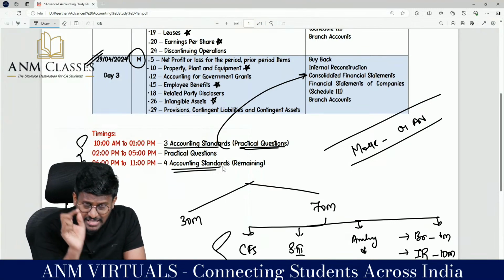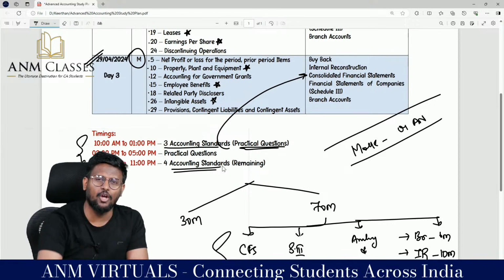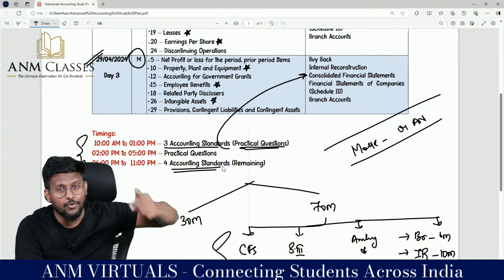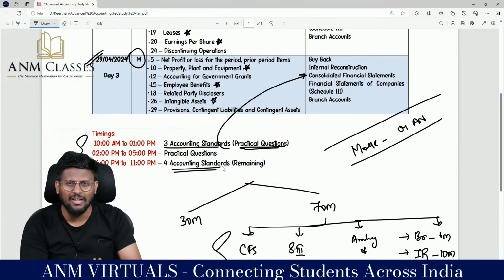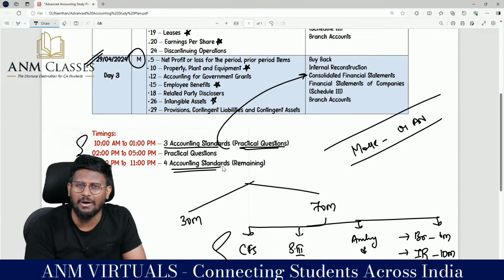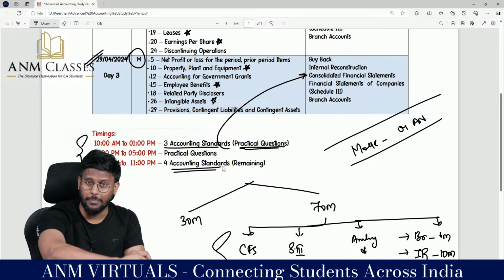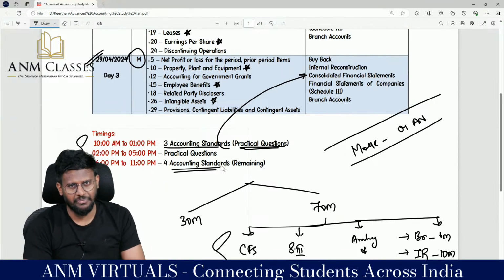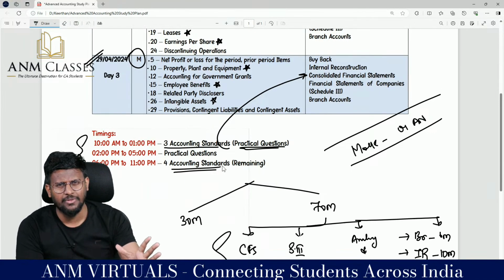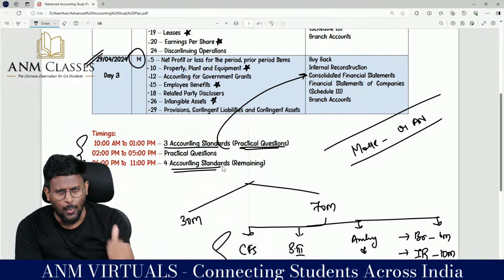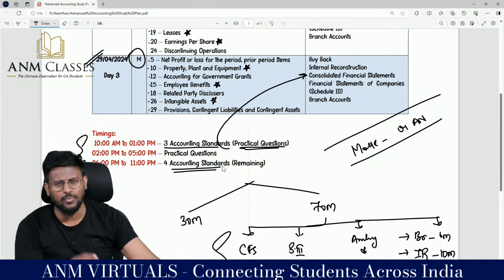Then you still have day number 2 and half a day of day number 3. That 1.5 days, if you revise whatever you know, then you will be able to score a very good mark in the examination. The last 5 days should be devoted to advanced accounting, my dear lovable students. Don't study any other paper. Because if your exam number 1 goes well, that's it, we are going to crack it.